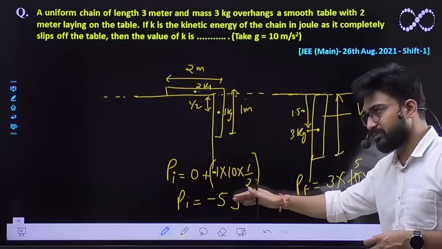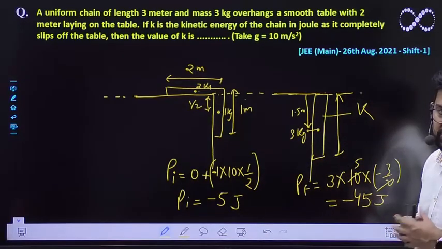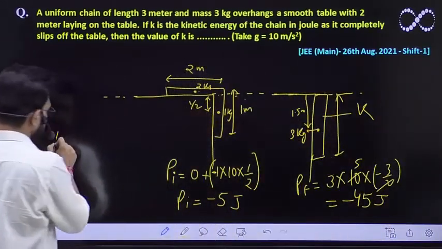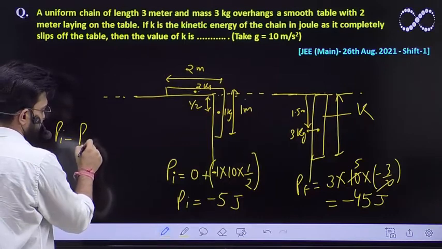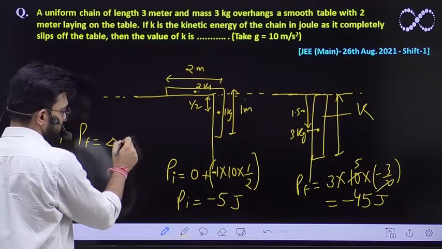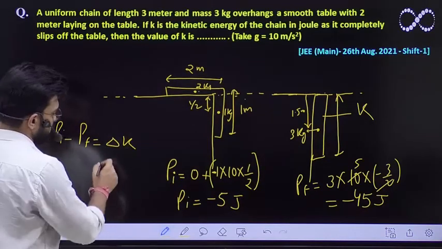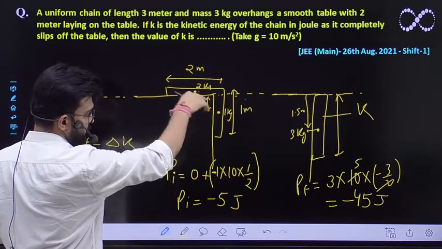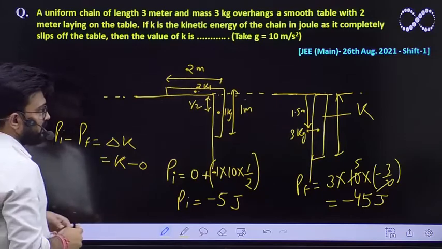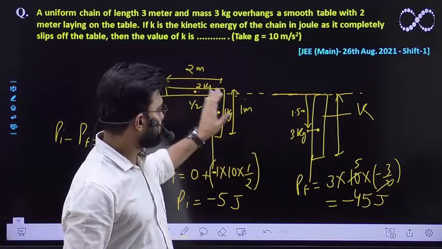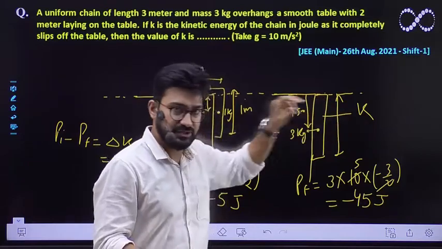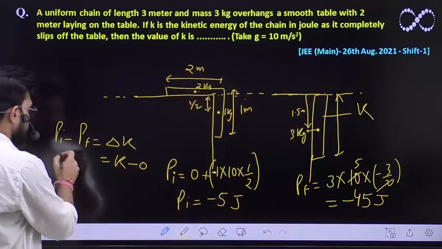Initial minus final potential must be equal to the change in kinetic energy of the system. So the final kinetic energy is K. Initial kinetic energy was 0 because the whole system was at rest. Once it is slipping off from this situation, it will gain kinetic energy, and finally its kinetic energy is K final.